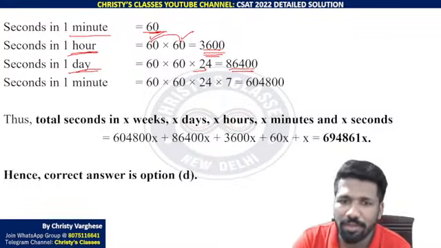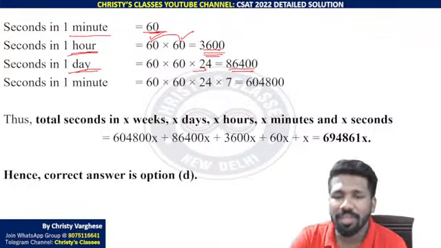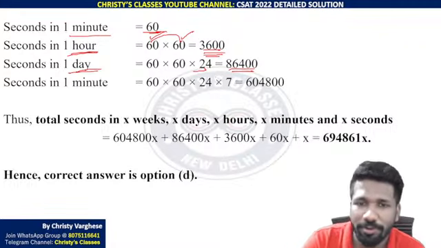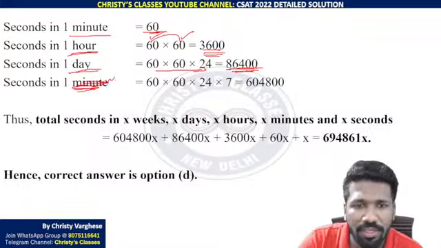That is a little time consuming, but other than that there is nothing difficult in this. Or you can simplify later by taking a common 3600. Anyway, 86,400 seconds in a day, and in a week, not minute, this is week.